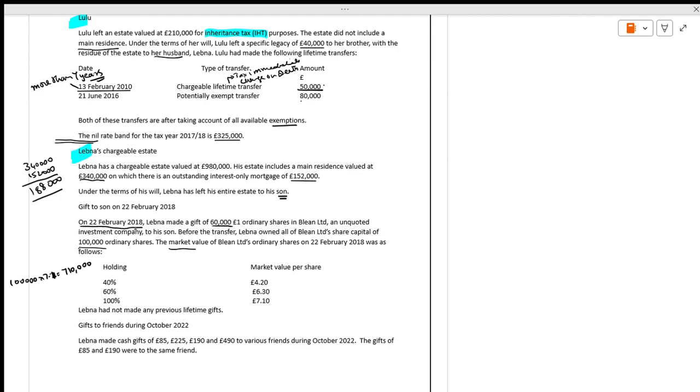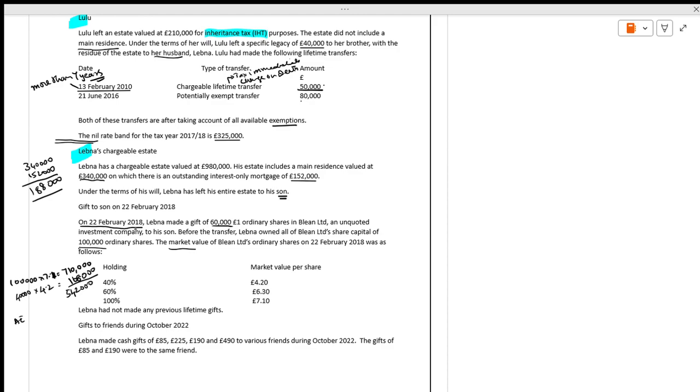Next, how many shares have they transferred? 60,000. The remaining shares are 40,000 shares at the rate of 4.2. 4 4s are 16, 4 2s are 8, so 168. It comes to 542,000.